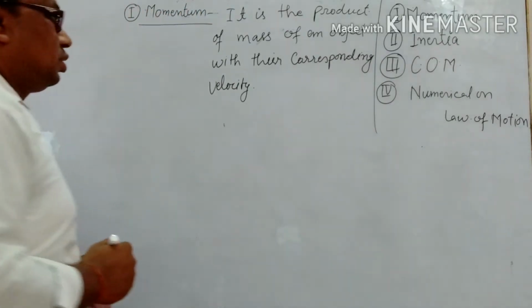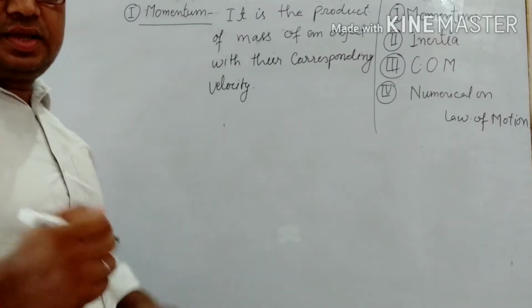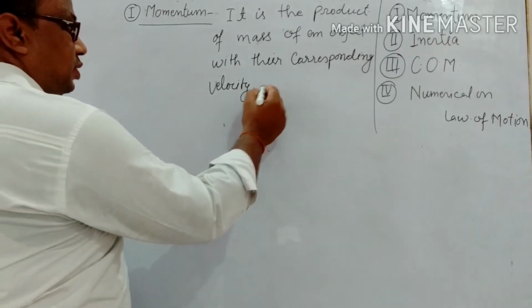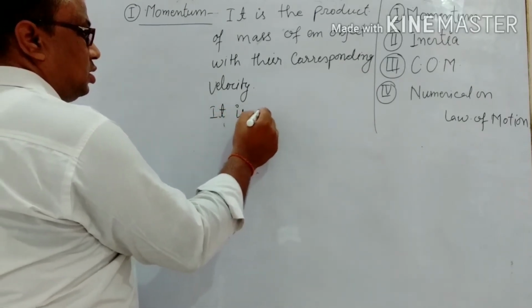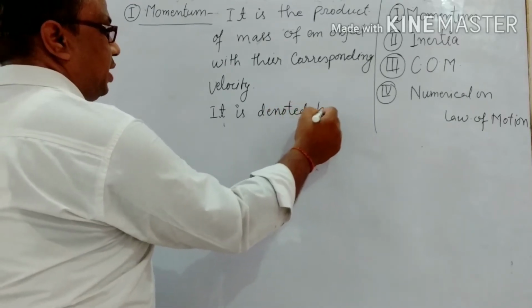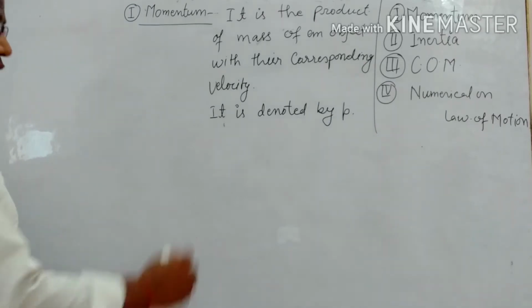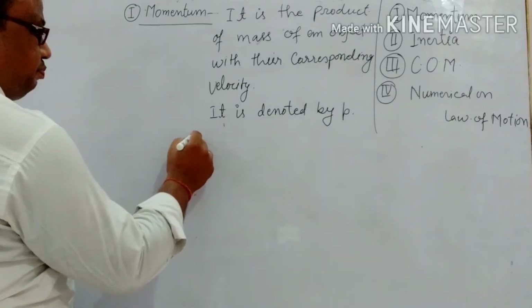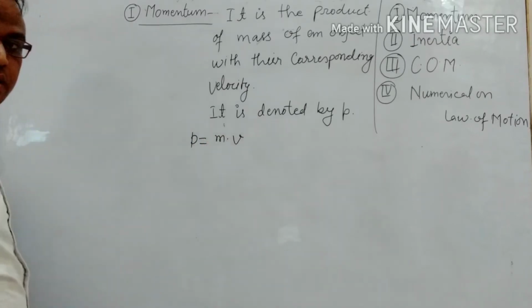So now it is denoted by small p. So p is equal to m into v. Clear?